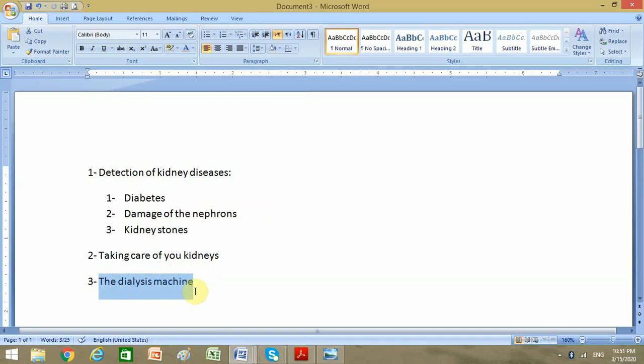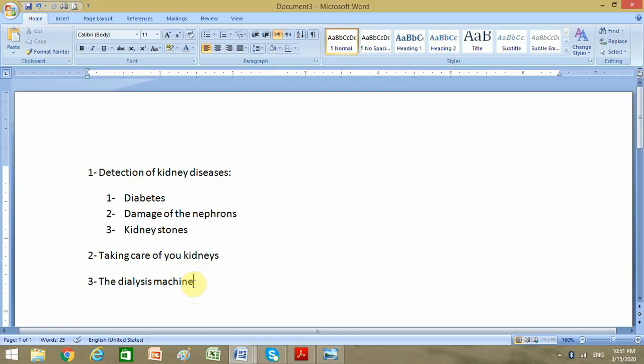And this would be done 2 times per week or 3 times per week, depending on the severity of the case.